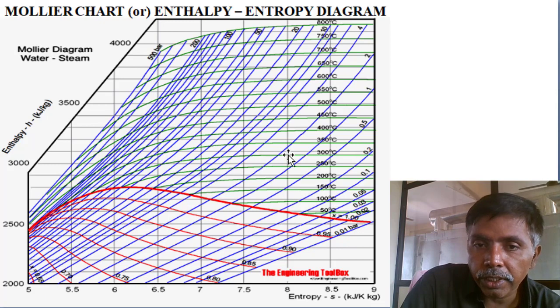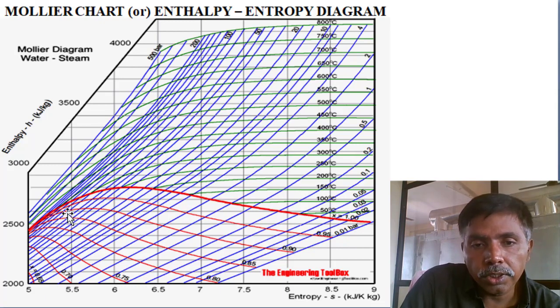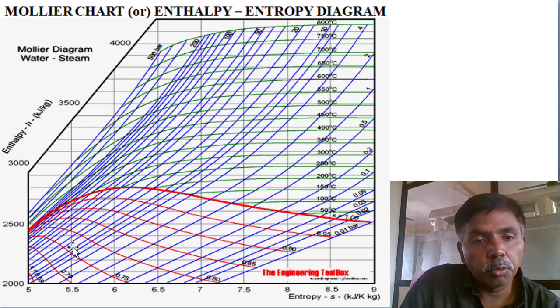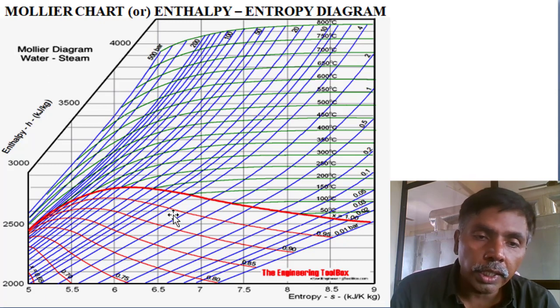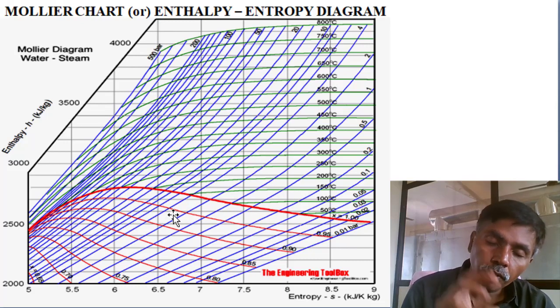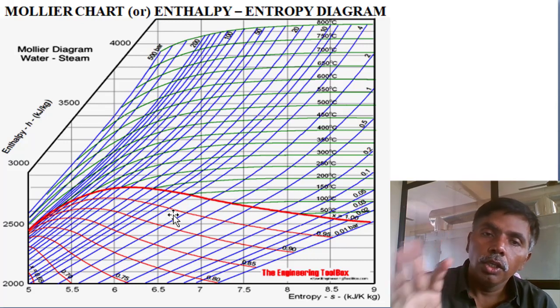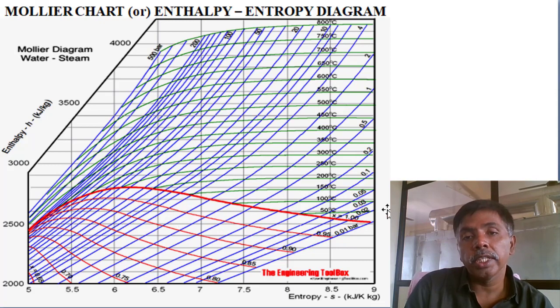This is the superheated region. This is the wet region. The subcooled region is not represented in the Mollier diagram. So by using the Mollier diagram, you can directly extract wet region and superheated region properties. Now we will solve some problems, then you will get a clear idea about the Mollier diagram.